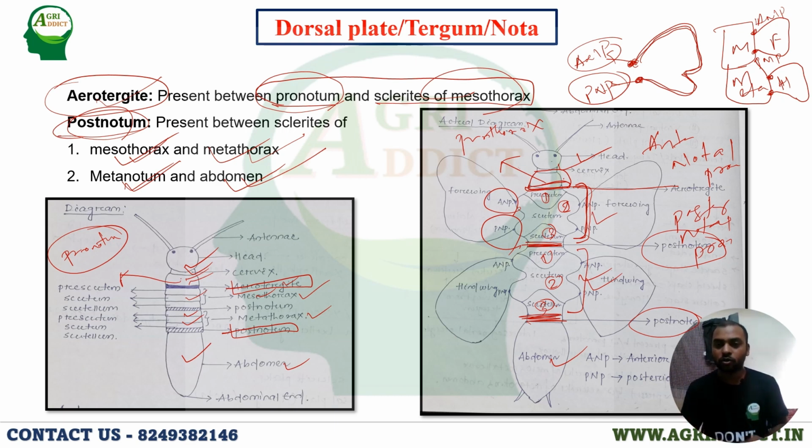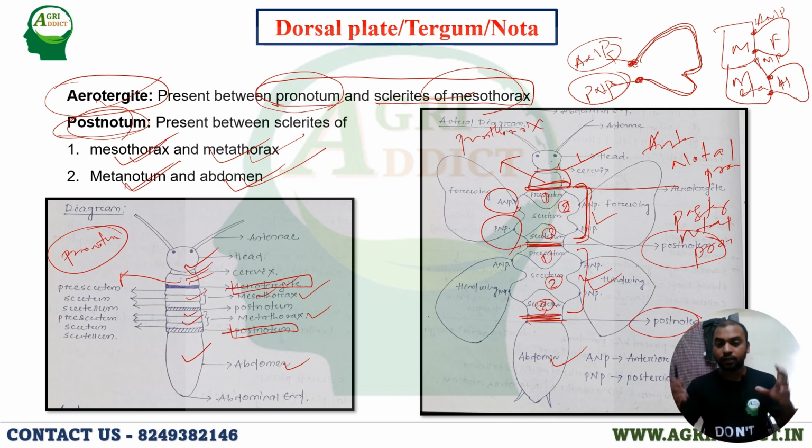There are different parts in this tergum: one is acrotergite and postnotum. These are intersegmental origins. The acrotergite is present between pronotum and mesonotum, and postnotum is present between the mesonotum and metanotum, and between metanotum and abdomen. The prescutum, scutum and scutellum are all present in the mesothorax and metathorax, because these are derived from the tergum.